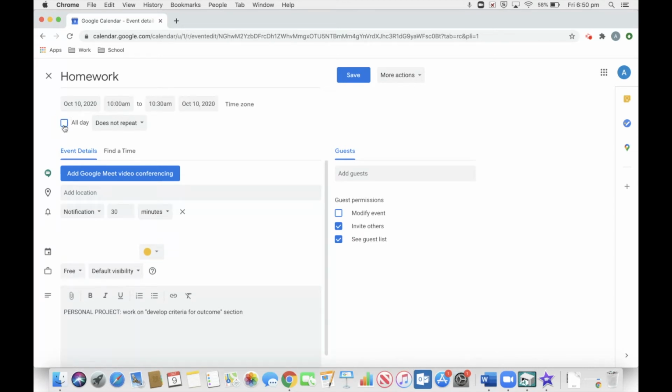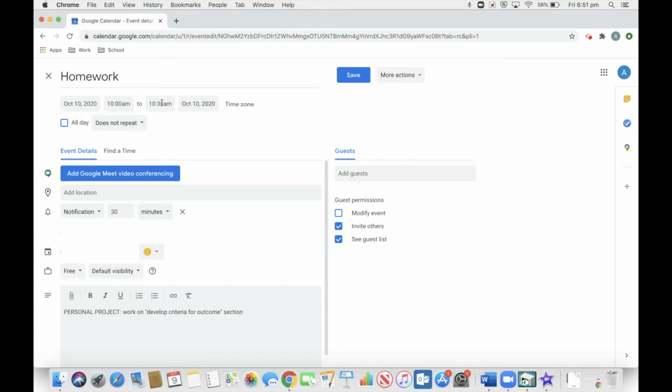What I recommend you doing is putting in your homework for a time that you most likely will be doing the homework. So if you know that you have practice or a club or a game or anything at 10 o'clock on Saturday, I don't recommend setting this event to go off at 10 o'clock. So just make sure that you change the time to the afternoon or whenever you think you'll actually be doing your homework. The reason I recommend doing this is because if you use your calendar for other events, it will just keep everything organized if you set the event to go off at the appropriate time.